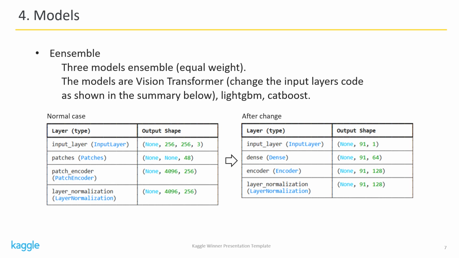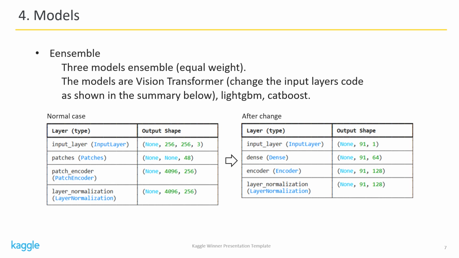Next is models. As explained in the summary, I used an ensemble of 3 models. The weights are equal. Of the 3 models, I changed the input layers code of the vision transformer. The changes are as you can see. I simply replaced the input layers for image processing.